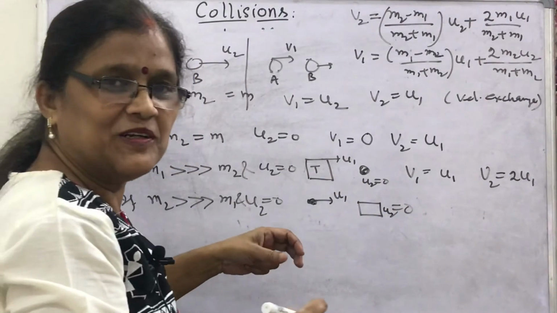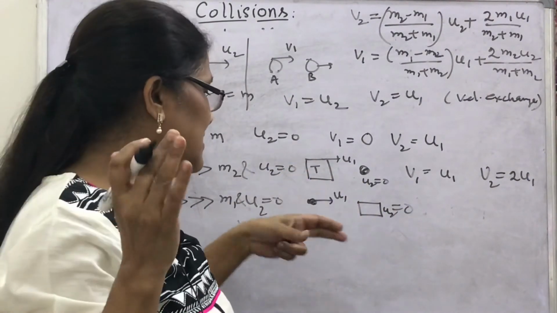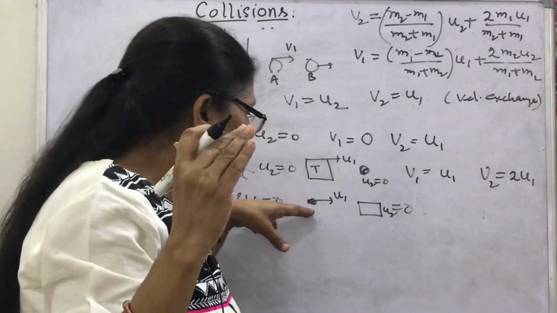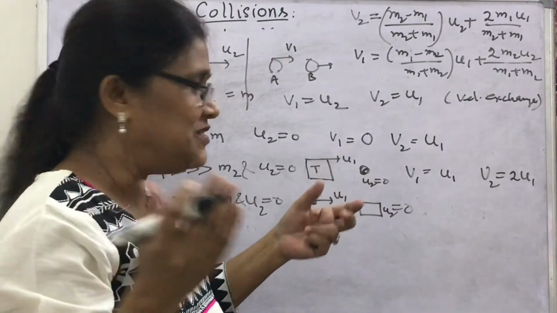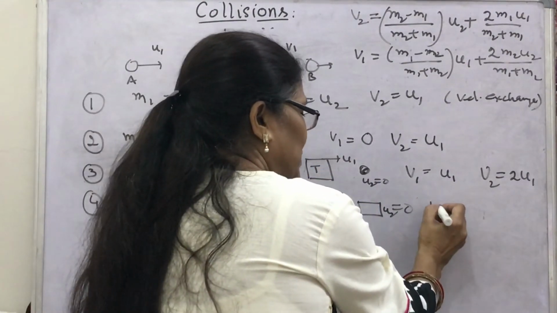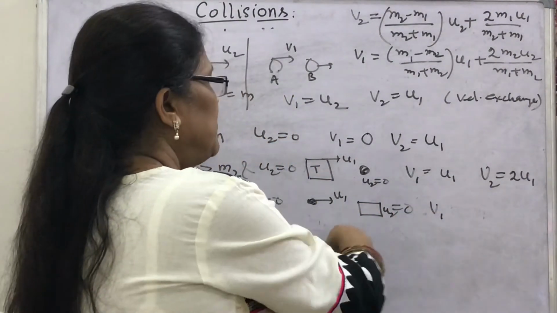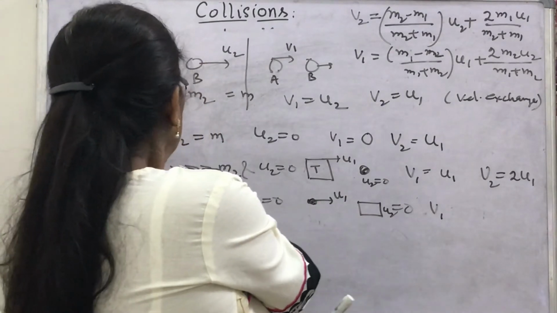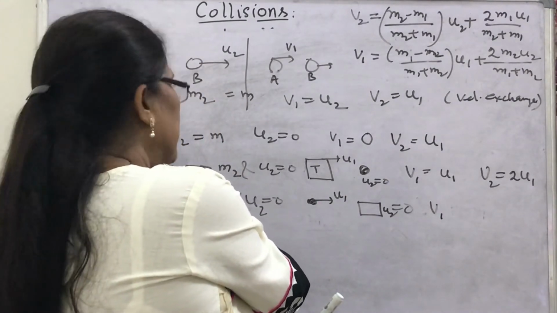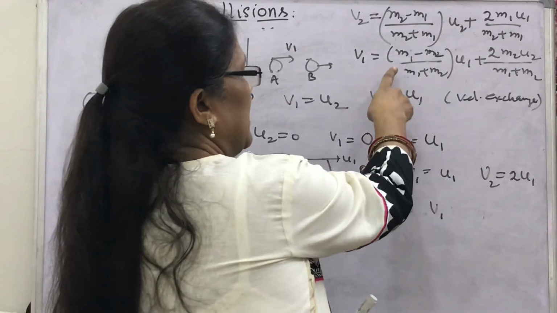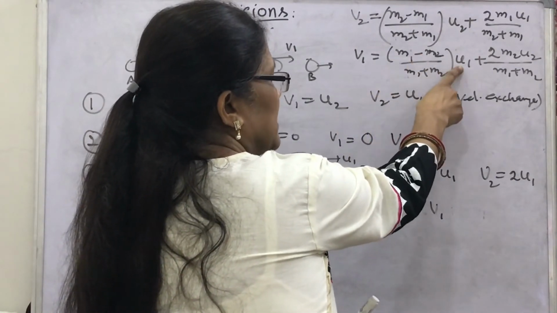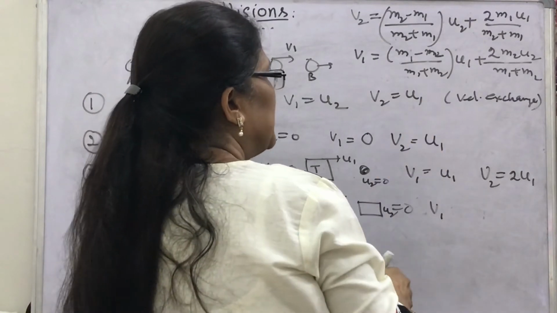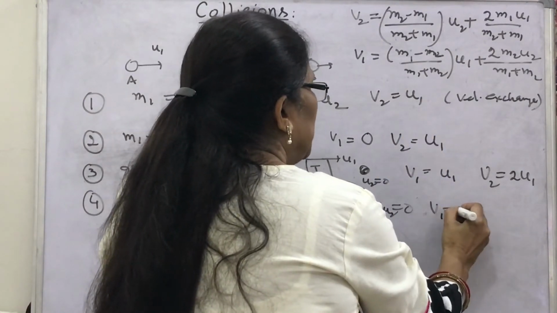What happens? Imagine that a cyclist hits the standing truck. What will happen after collision? Look, what will be v1? Calculate v1 here. What is neglected? m1. If you neglect m1, then this minus sign will make v1 equal to minus u1.